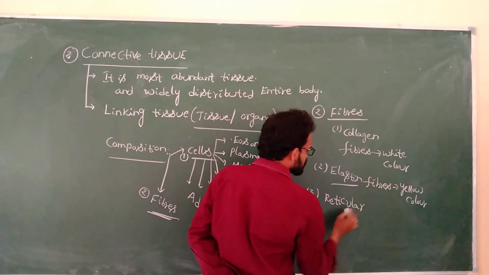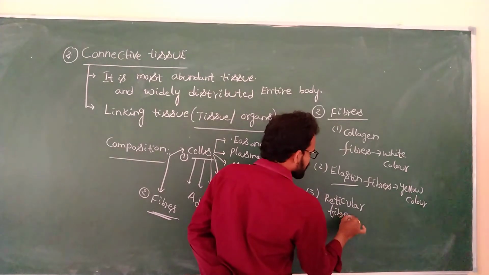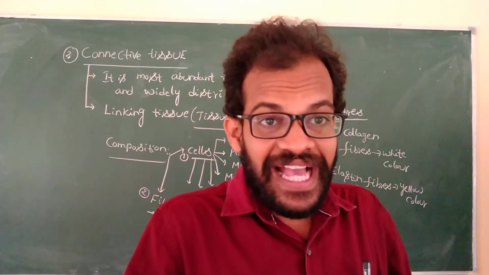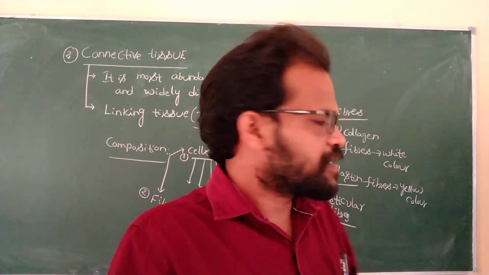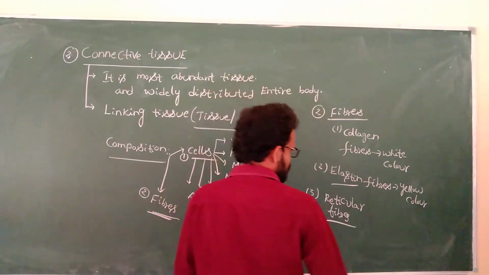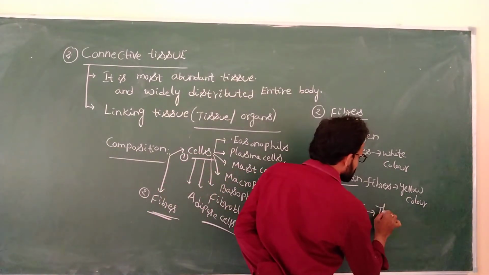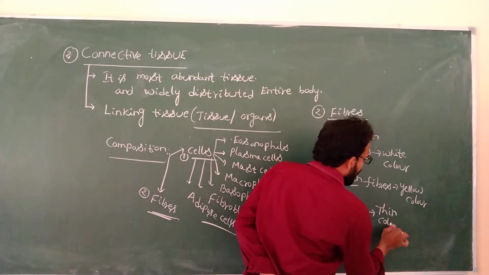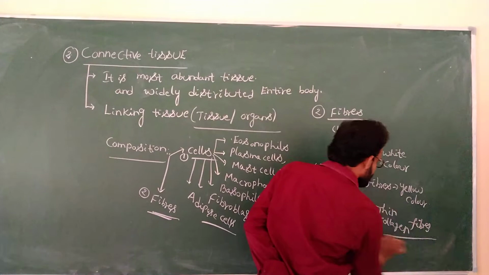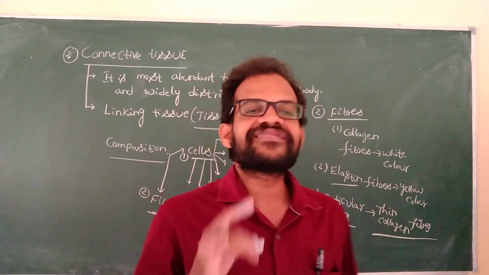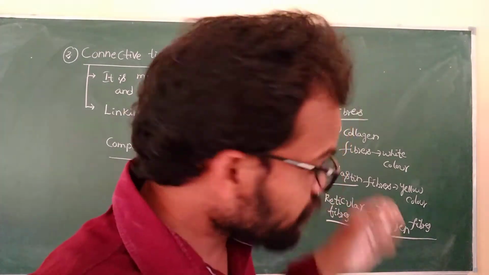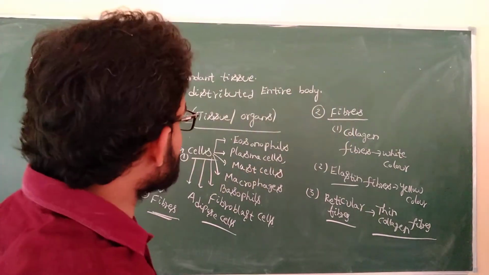Reticular fibers. These fibers are arranged in a net-like arrangement. A number of reticular fibers are also present in this connective tissue. What is the color of this? It is nothing but thin collagen fibers. These are the thin collagen fibers.